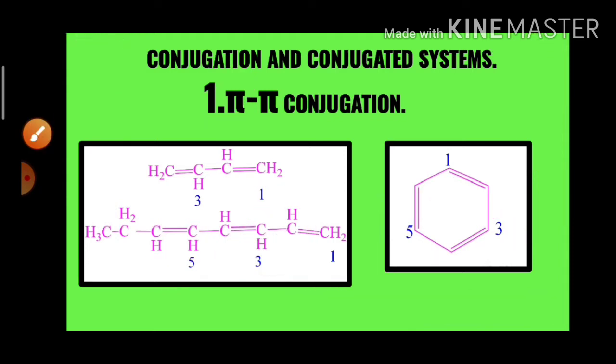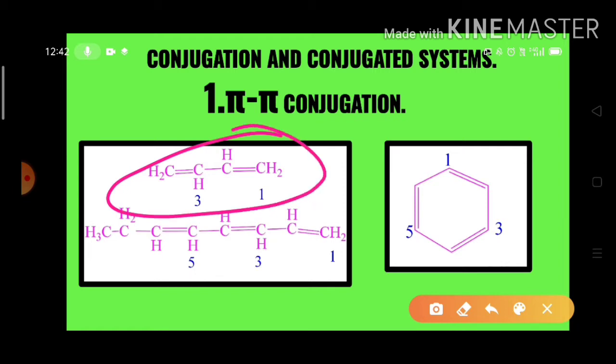So here, among the different types of the conjugation, the first type is the pi conjugation. Look here, this is one pi bond and this is another pi bond. These two pi bonds are separated by a single sigma bond. Here separation should be done by a single sigma bond. In that case we call it the conjugation. So here two pi bonds are separated by a single sigma bond, and the situation is called the pi conjugation.